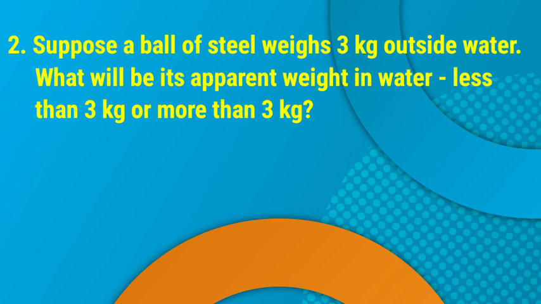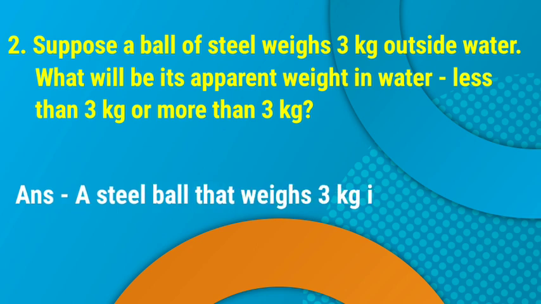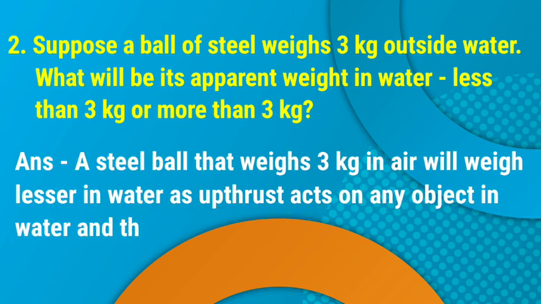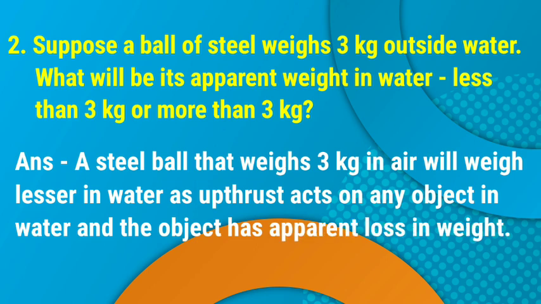2. Suppose a ball of steel weighs 3 kg outside water. What will be its apparent weight in water, less than 3 kg or more than 3 kg? Answer. A steel ball that weighs 3 kg in air will weigh less in water, as upthrust acts on any object in water and the object has an apparent loss in weight.